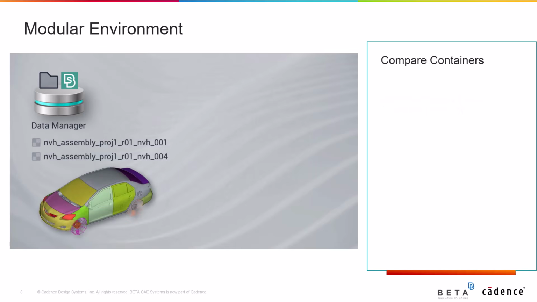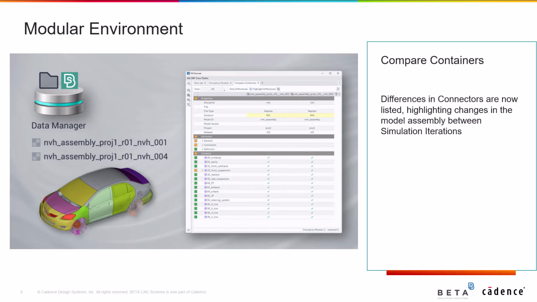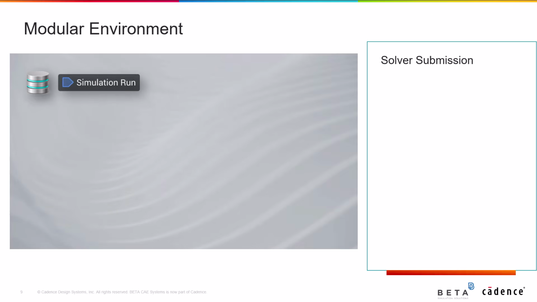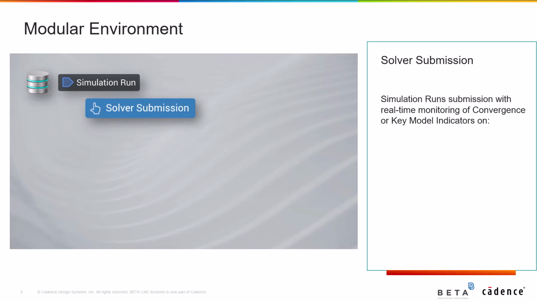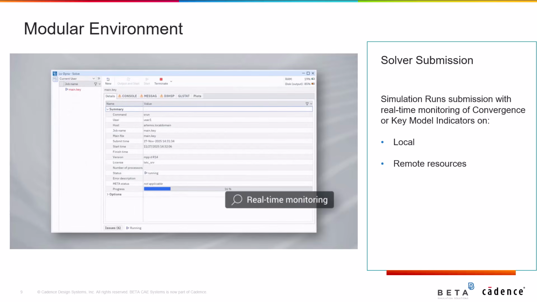What is more, the differences between connectors are now listed, highlighting changes in the model assembly between simulation iterations, offering a clear overview of the current setup. Last but not least, regarding the modular environment, simulation runs submission with real-time monitoring of convergence, or key model indicators, on local or remote resources is supported, providing immediate insights into the model's simulation progress.